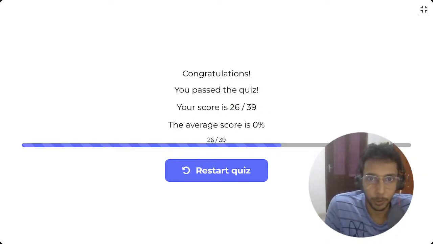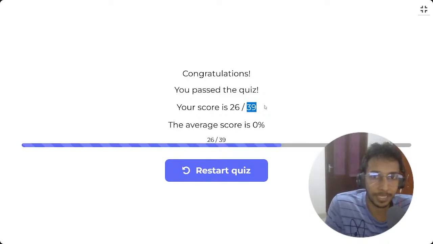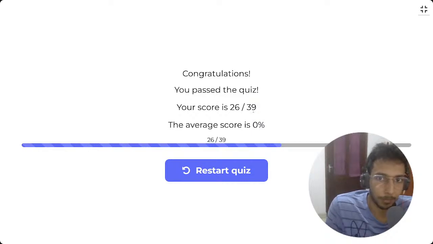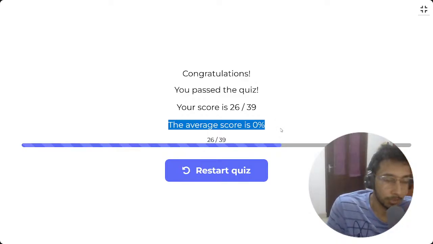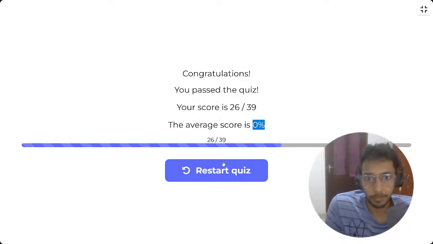So the total number varies depending on the type of questions I get. If I get true or false questions, each true or false question has 5 points, and each SBA, single best answer question, has 3 points. So if you get more true or false type questions, then the total score is higher. It's calculated like that. Average score is 0 because nobody has done this before, and this value will change after I do it next.